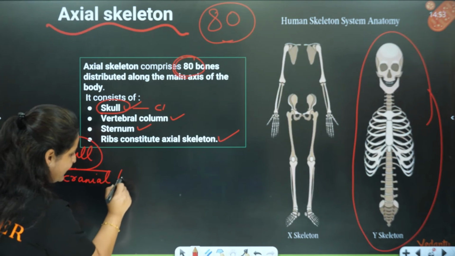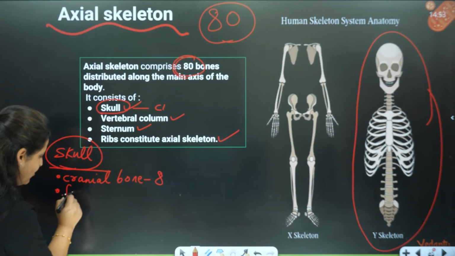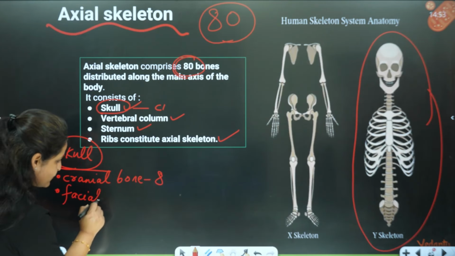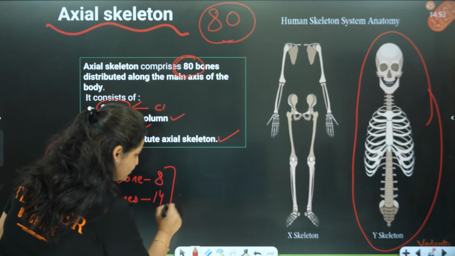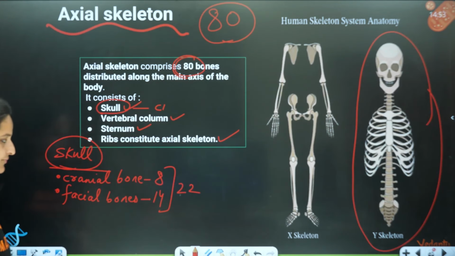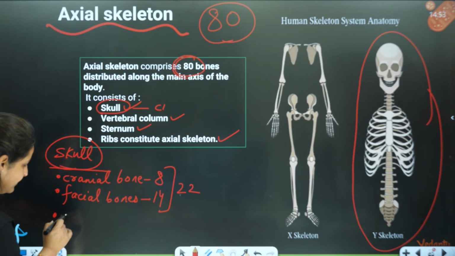Cranial bones are how many? They are 8 in number. Then there were the facial bones. These are 14 in number. So this gives the total to 22. Apart from this, you can see there is the ear.